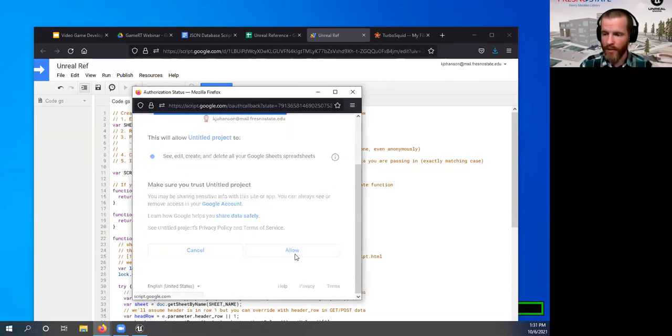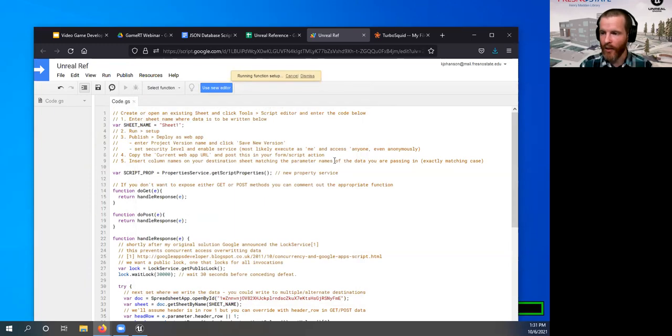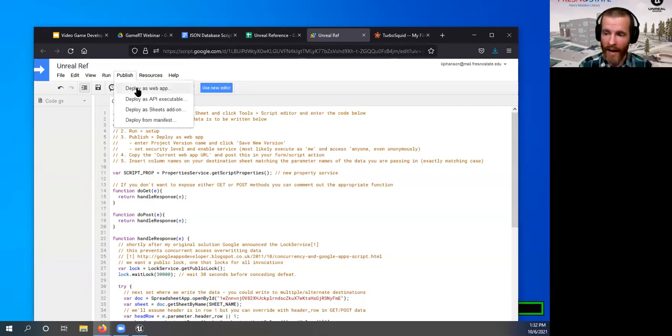And yes, you have my permission. And now it's running the setup function that on its own will make sure that everything's all synced up between this script and your Google Sheet. So then the next thing it tells us to do is to go to publish, deploy as web app.